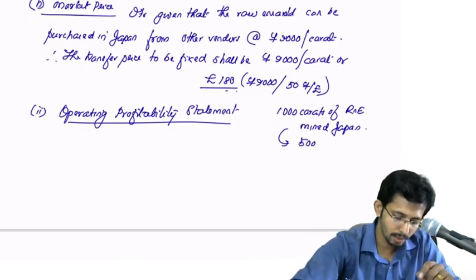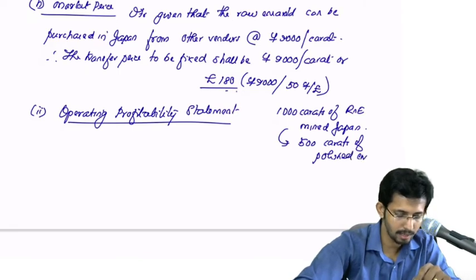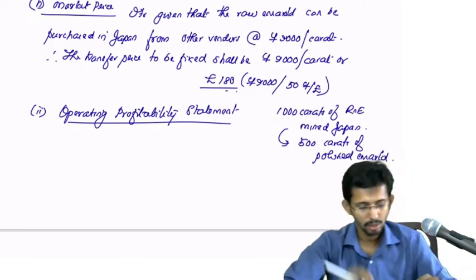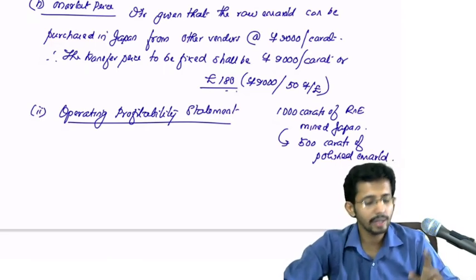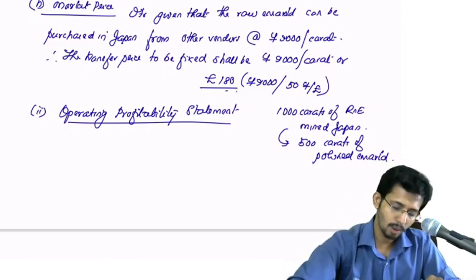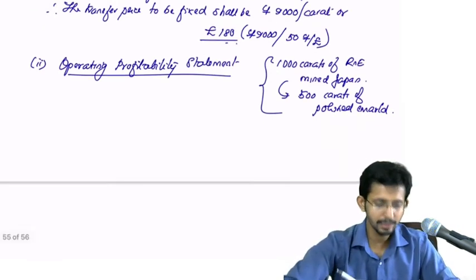You can sell, or you can make out 500 carats of polished emerald. Am I right? Okay. So you have to find out what would be the profitability after tax for each of these division for this operating level or operating activity level.